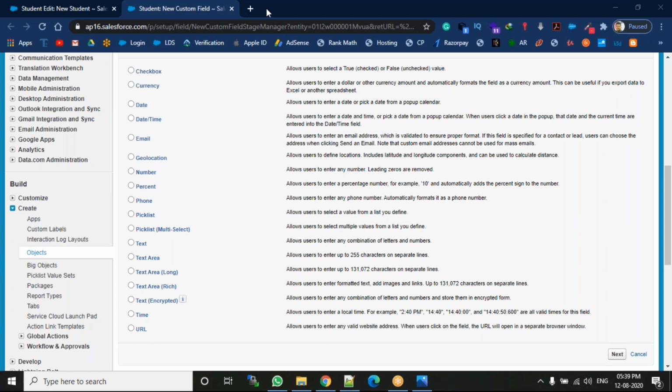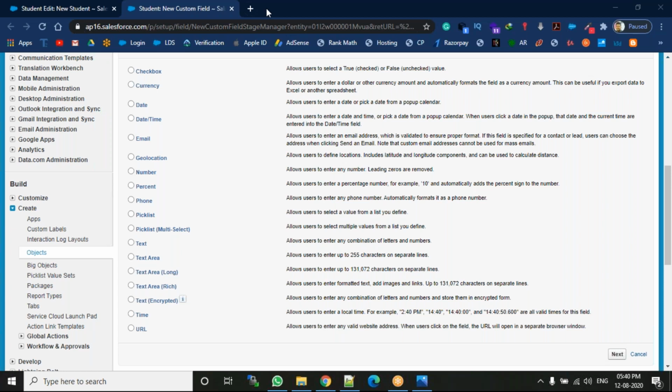And next one is text area long. In text area, it allows 255 characters, and it allows multiple separate lines: line 1, line 2, line 3. Like that you can enter multiple lines, but the restriction is that you can enter up to only 255 characters. The same thing with text area long: it also allows you to enter multiple lines, but the restriction is that it allows 1,31,072 characters.